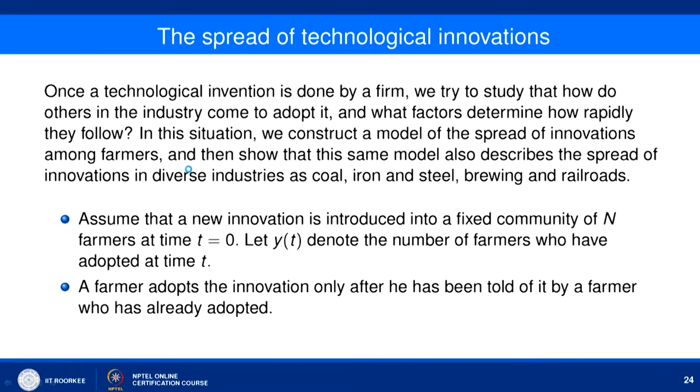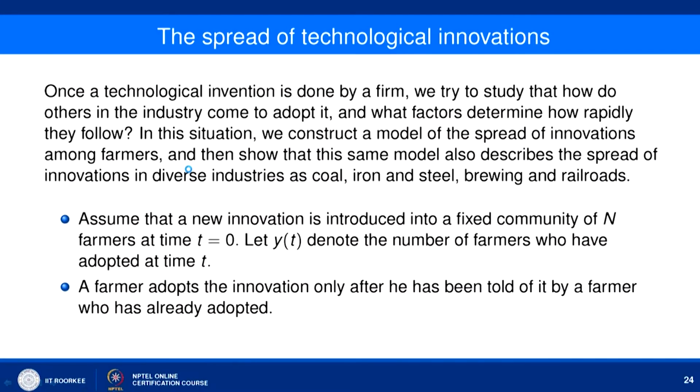Basically this problem is like this: once there is a new invention in a market, how does this invention reach the population for which it is invented?